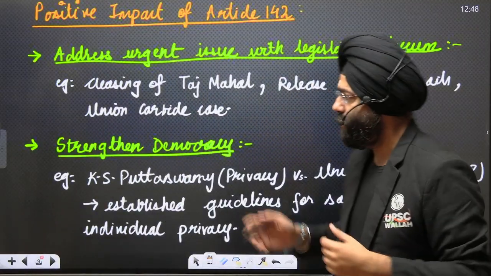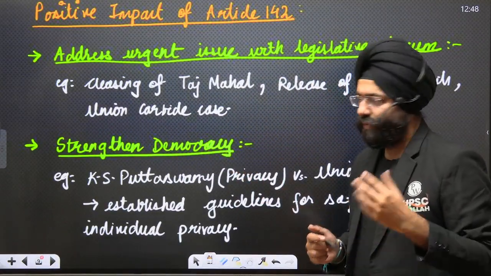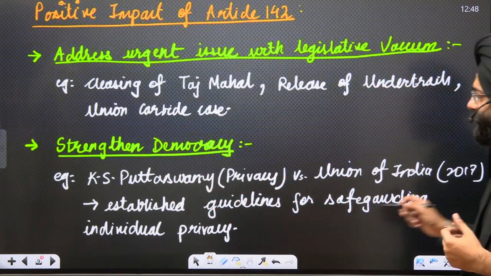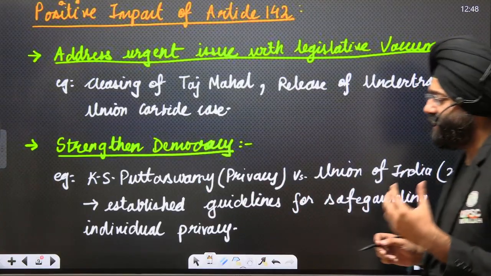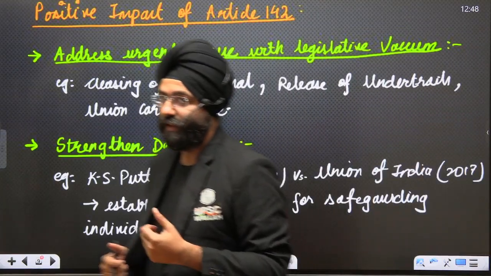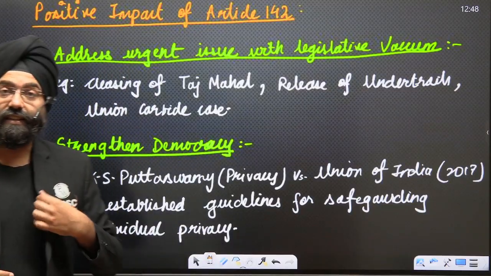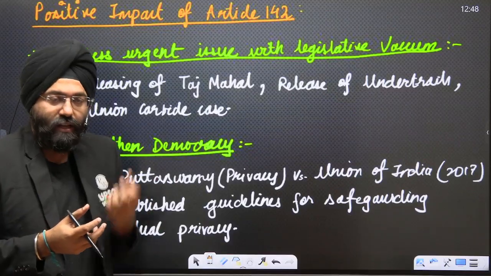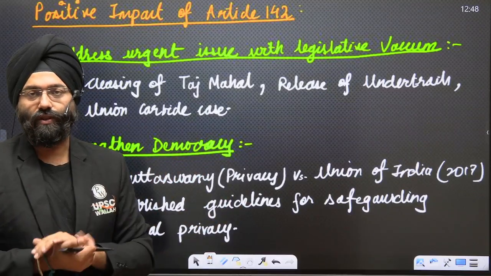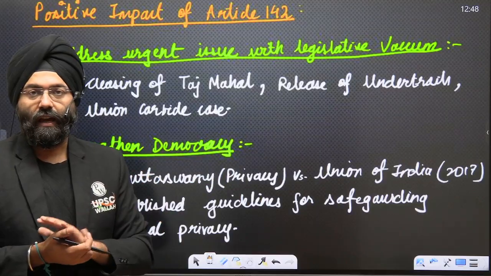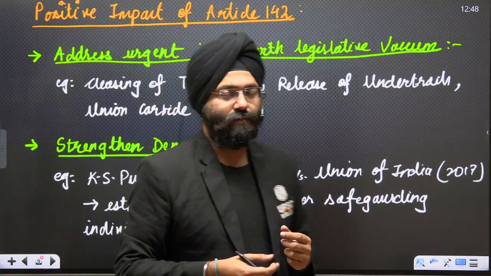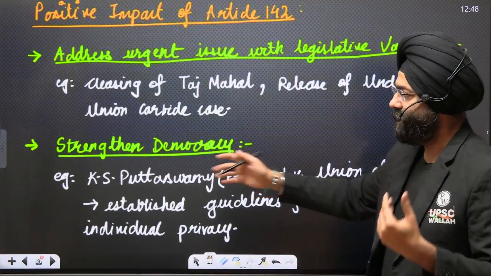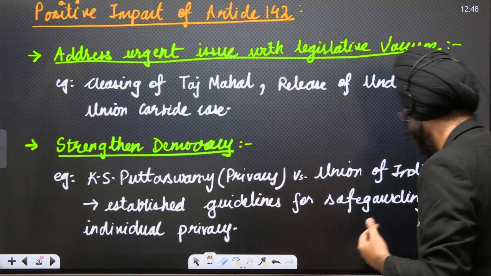Second, we see strengthening democracy. Now, we have seen in K.S. Puttaswamy versus the Union of India, 2017, the Court established guidelines for safeguarding individual privacy. Now, in this case itself, what should be the role of the legislature and executive, and the Supreme Court again comes in, that privacy is very, very important. You cannot simply intervene and go against individual rights, because the right to privacy is again a fundamental right, a basic component of the fundamental right. So that is why, again, the Supreme Court has delivered this particular judgment.